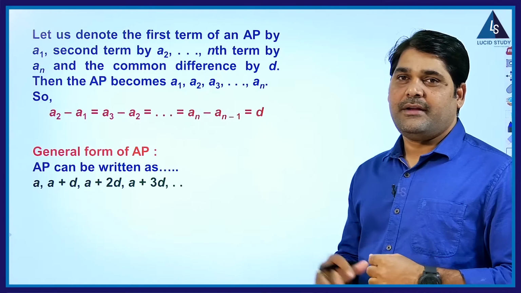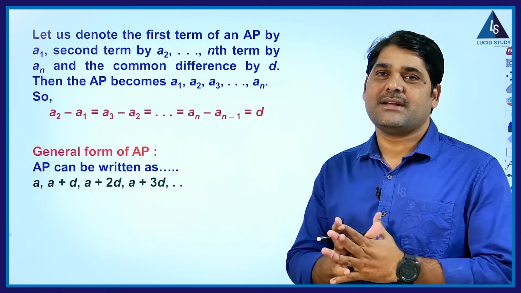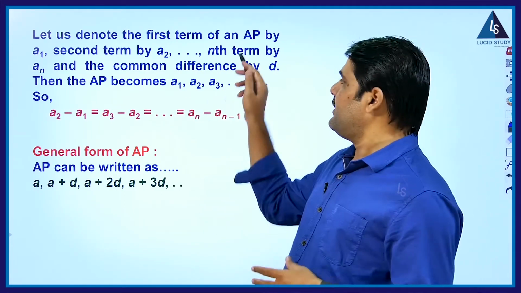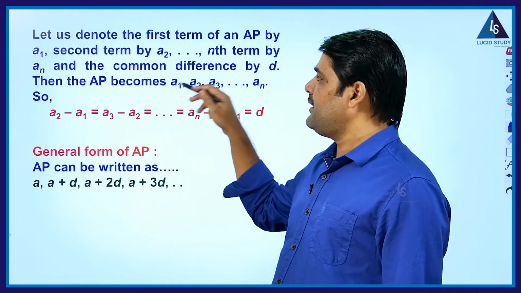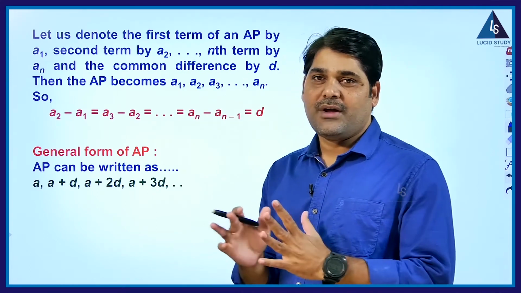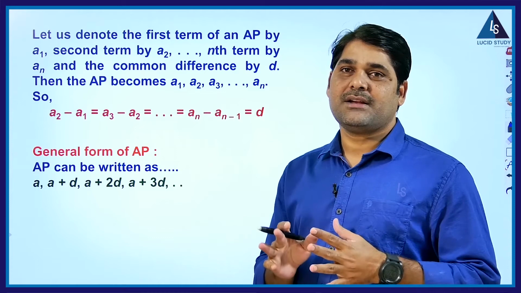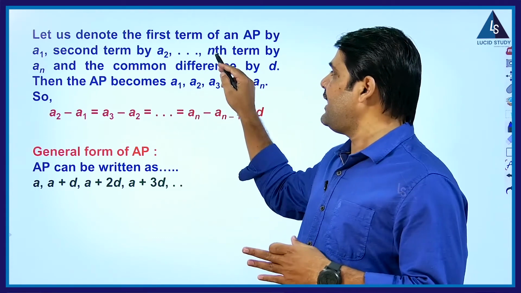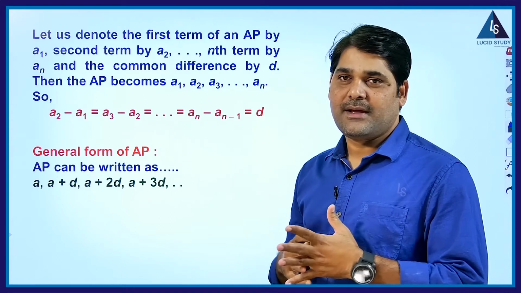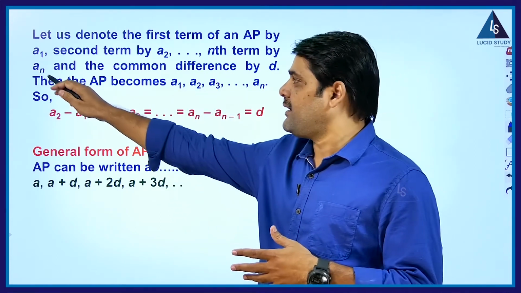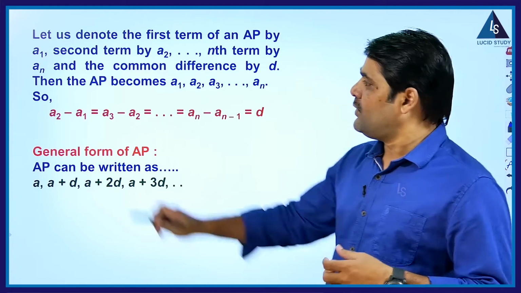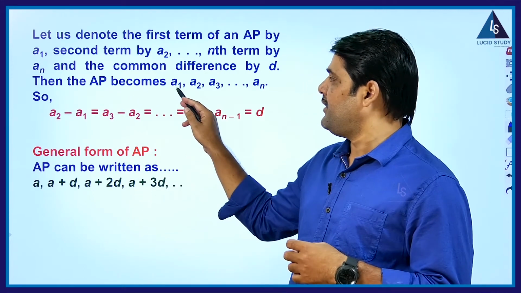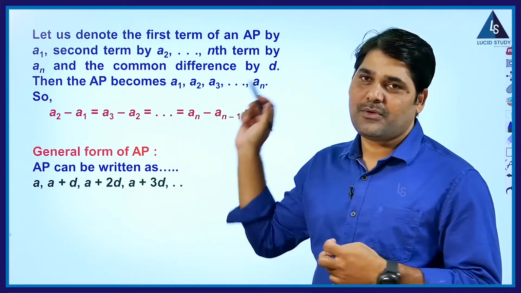Now see, the terms in the progression are represented with A1, A2, A3, A4 like this. A1 means first term, A2 means second term, A3 means third term, and AN means nth term, the general term. Generally the nth term is represented with AN. So the AP becomes A1, A2, A3, and so on, up to AN.